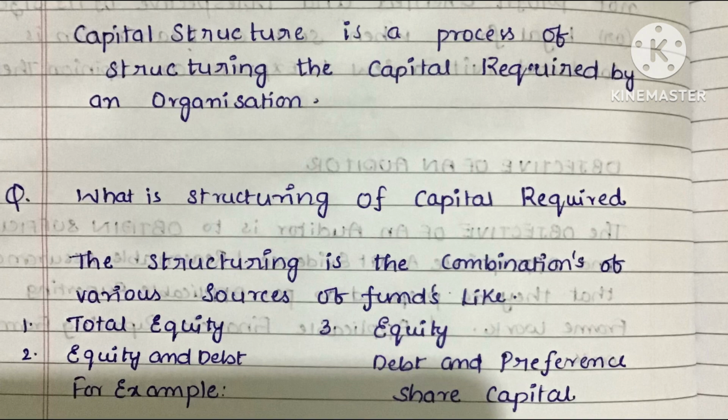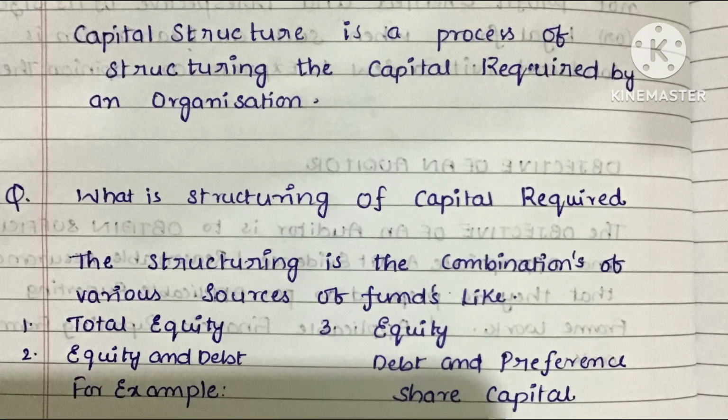The structuring is a combination of various sources of funds. The whole capital can be raised through equity, or the capital can be raised with a combination of equity and debt. In the third case, the total capital required can be raised through equity, debt and preference share capital in a proportion deemed fit by an organization.